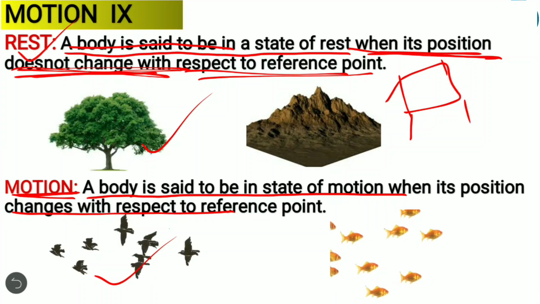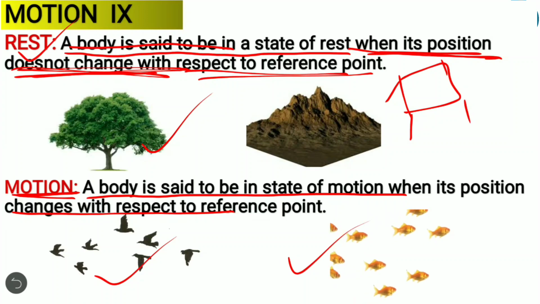Clear? Now, if we consider particularly this lesson, we have two states. One is a body at rest and another is a body in motion. We say it is at rest when its position does not change with respect to the reference point. And if we consider motion, when its position changes with respect to the reference point, we say that the object or body is in motion.